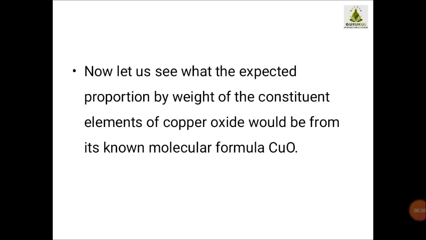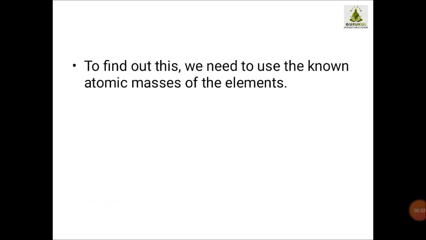Now see, we want to verify the expected proportion by weight of constituent elements. Means in what proportion the constituents are present in copper oxide. Now we want to verify it. We just want to check it. Now you know that the molecular formula of copper oxide is CuO.